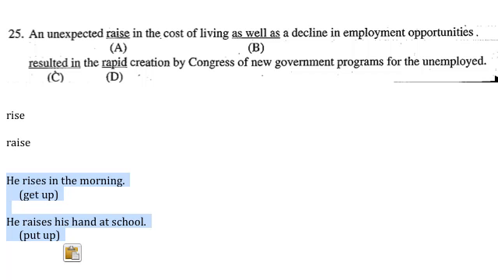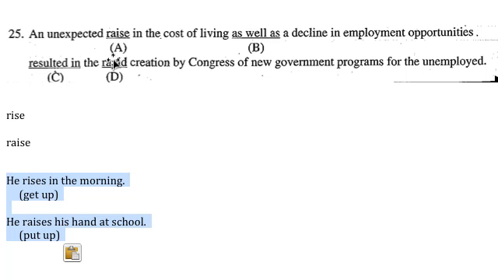Here they tested you on the use of the noun. So A should be rise. Let's take a look at the other answers, though. As well as is just a substitute for and, so an unexpected rise in the cost of living, and a decline. Decline is going down, so we have something going up and something going down. Decline in employment opportunities, so that's okay. So B is okay. Resulted in: they were just trying to see if you knew this verb takes a preposition, and it does. This verb is intransitive, but it takes a preposition to connect it to a complement.